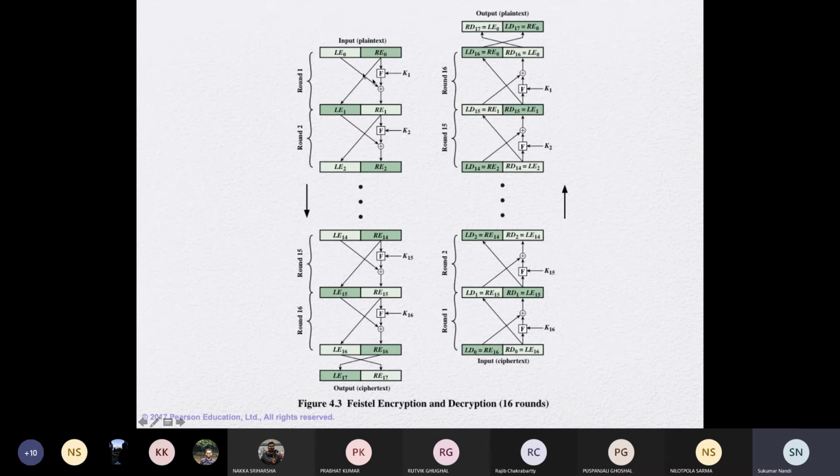This is basically one kind of substitution and permutation. In this permutation we are exchanging the halves, replacing one half by another, and continuing this process. And decryption is the reverse process.